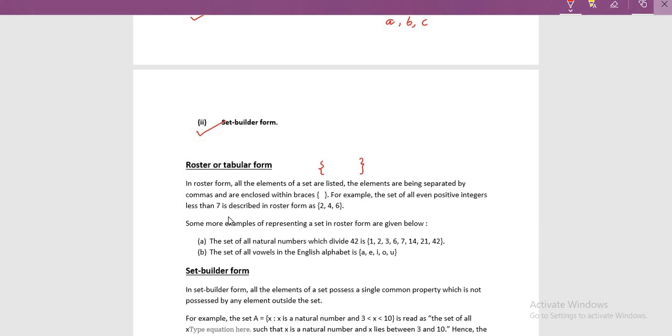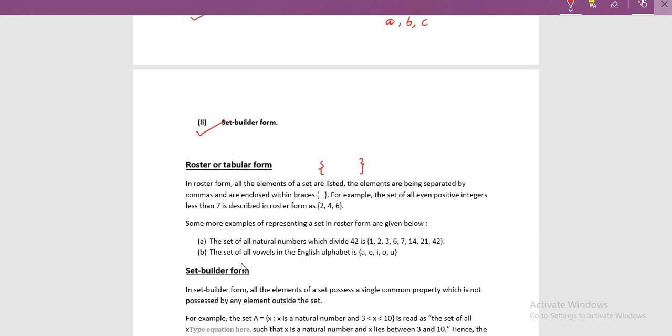For example, let's see the set of all natural numbers which divide 42. Basically, it is asking us to find out all the factors of 42. What we did, we used the curly brackets and all the elements are distinctly written by putting commas. What is the meaning of distinct? It means that it has not been repeated.